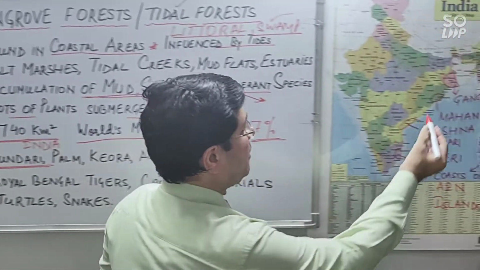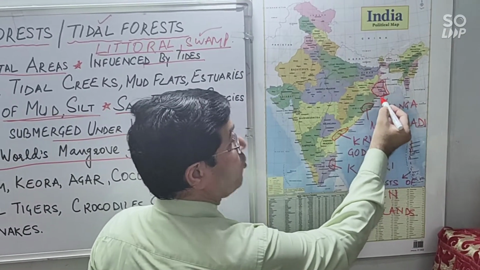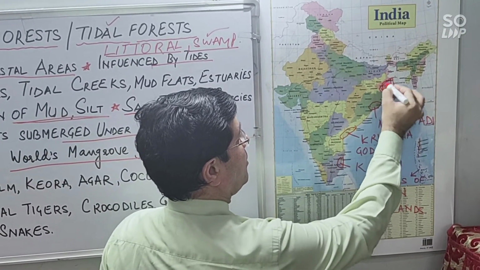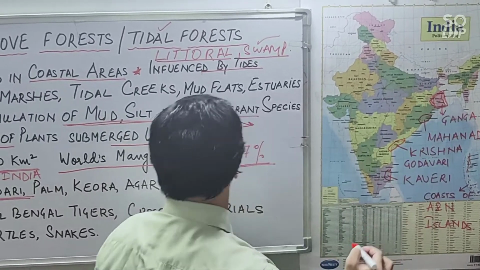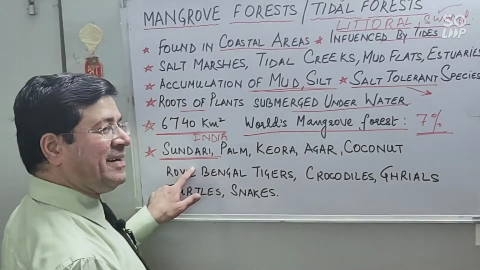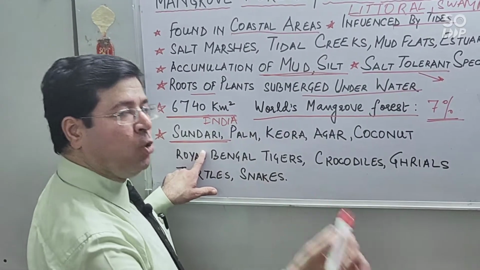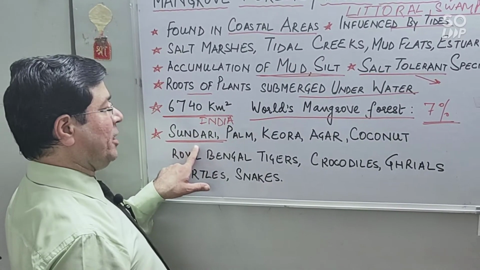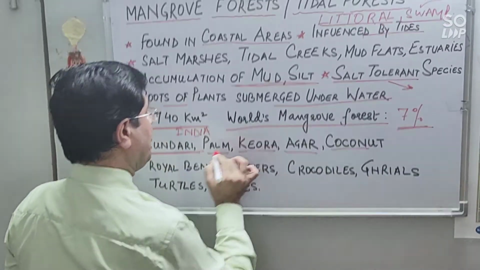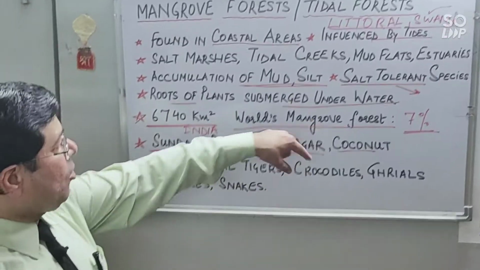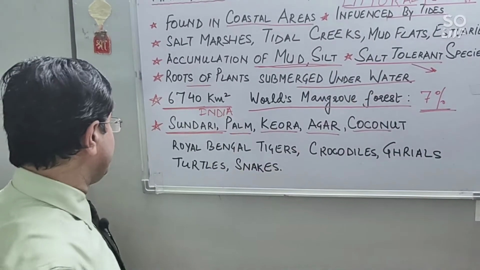That is why this Ganga Brahmaputra Delta is known as Sundarban Delta. It is famous for agriculture also, but the forested area of this delta is Sundarban Delta, because Sundari tree is largely grown here. And along with Sundari tree, coconut, agar, kevra and palm are also grown here. These all are salt tolerant species.